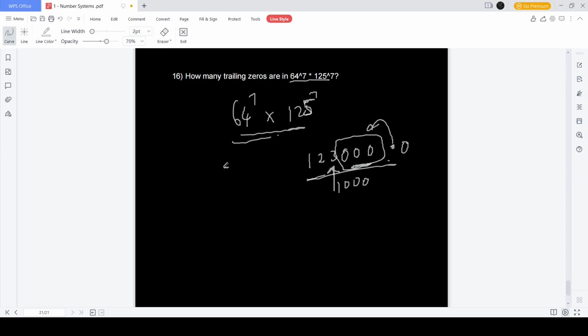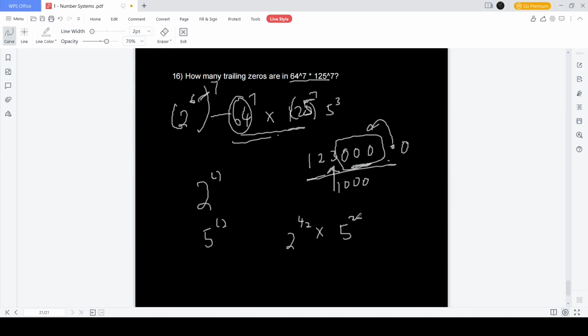To find the number of tens, we need to find the powers of 2 and the powers of 5 and take the minimum, because the minimum number of 2's and 5's will combine to form a 10 and create a trailing zero. So 64 is 2 to the power 6, to the power 7, and 125 is 5 cubed, to the power 7. This comes as 2 to the power 42 into 5 to the power 21.